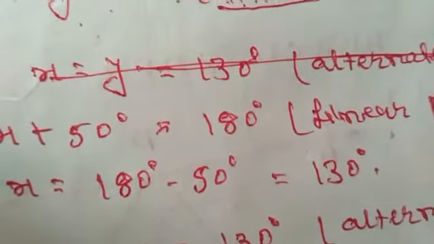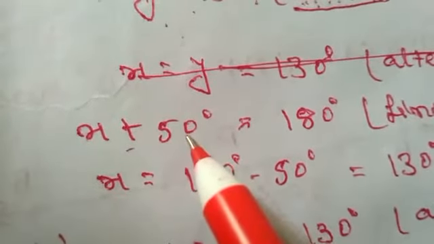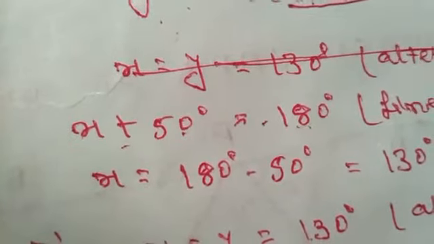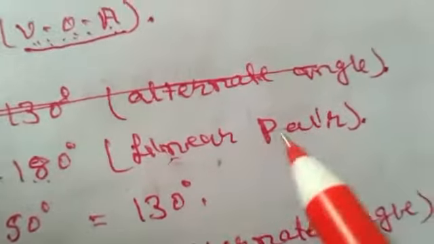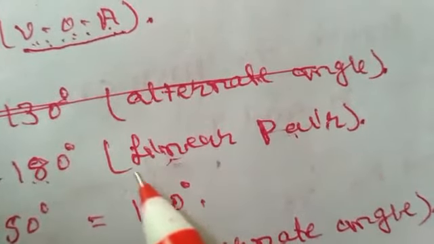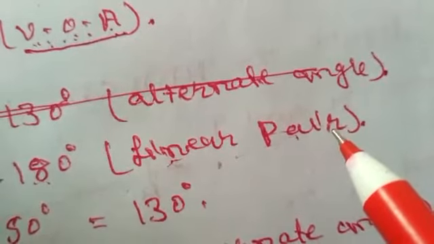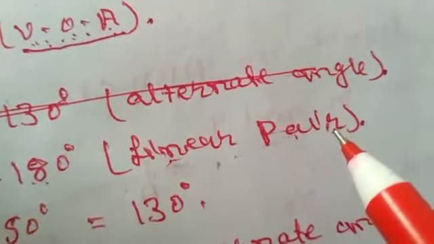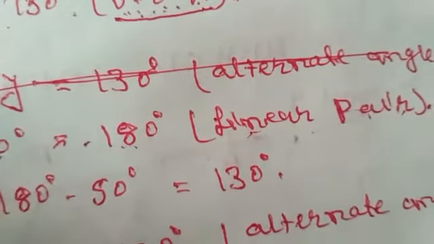Now children, as I told, x plus 50 degrees will be equal to 180 degrees. The reason is linear pair. I told you that you always put the reason within the bracket wherever you apply any property, then you must give the reason of that property.